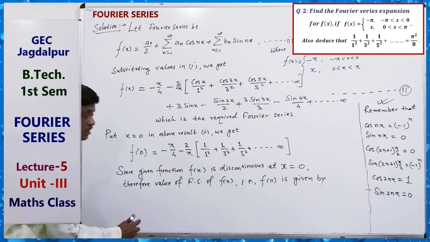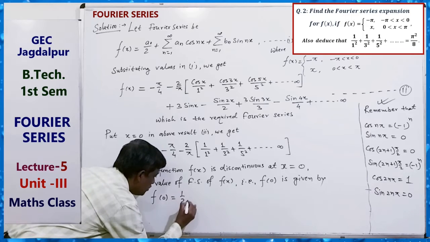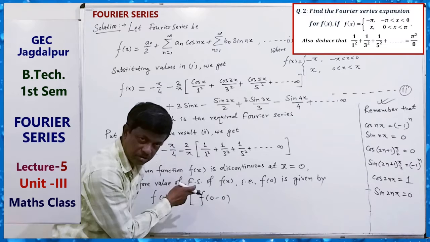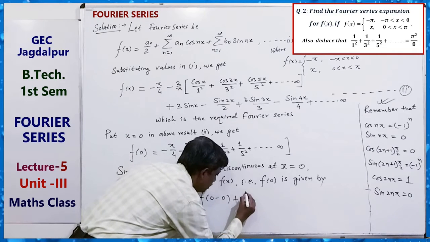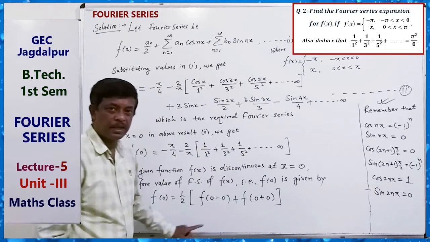That is, f0 is given by what? f0 is equal to the arithmetic mean of f(0 minus 0), the left hand limit of f(x) at 0, and the right hand limit, f(0 plus 0).